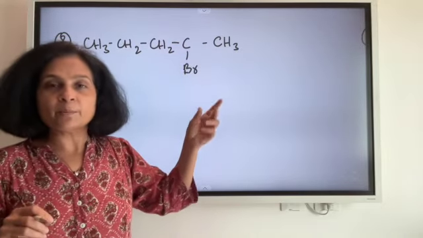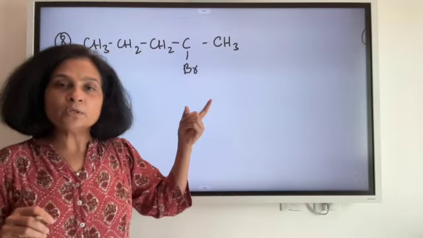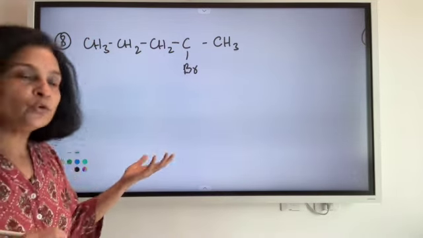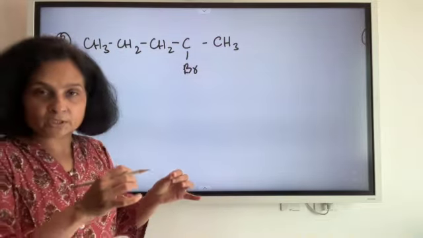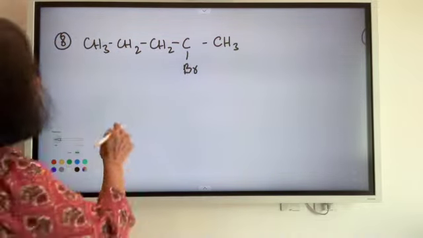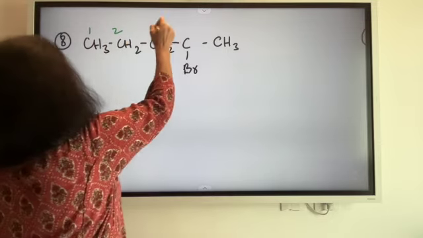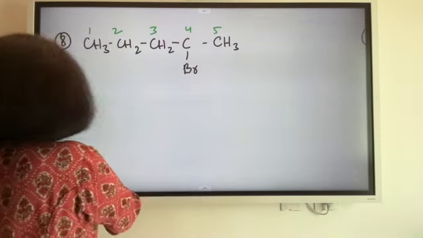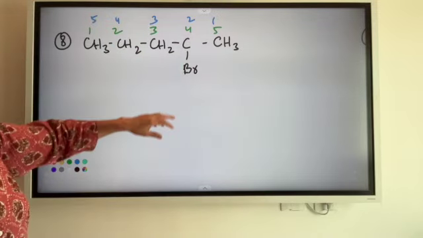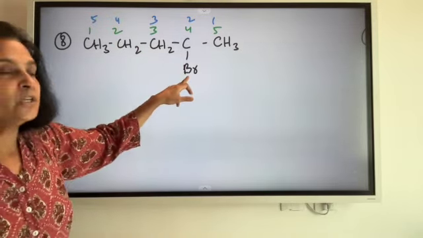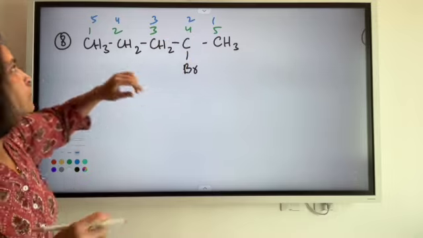So bromine is here, so it is a bromo. If it were chlorine, it would be a chloro. If you had a fluorine, it would be a fluoro, but as a prefix, not as a suffix this time. So identifying the longest chain, 1 2 3 4 5 or 1 2 3 4 5. Which one do I choose? Of course the one which gives a lower number to the bromine, so I'm choosing the blue one.